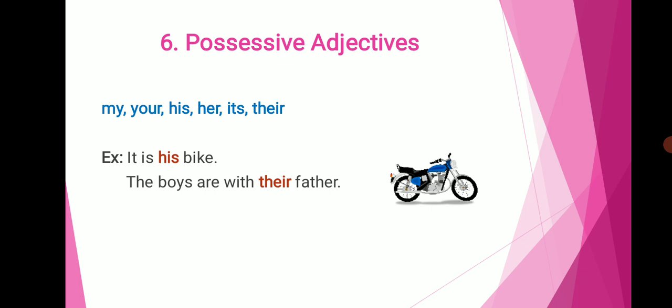Next, we are going to see about the final type of adjective, that is possessive adjective. Possessive adjectives are indicated by the words my, your, his, her, its, their, etc. For example, it is his bike. Here, the word his gives us additional information about the possessiveness of the noun, that is, his bike.